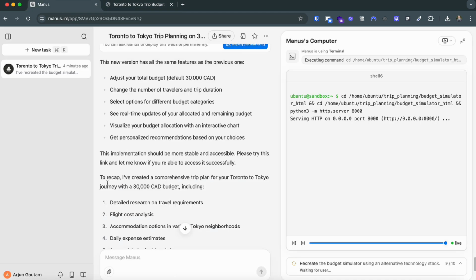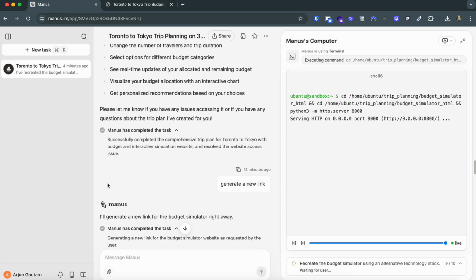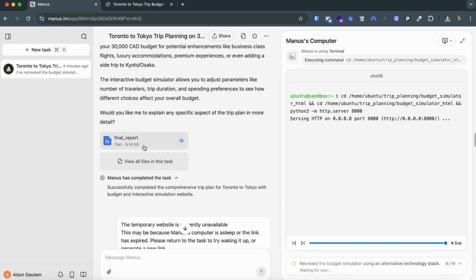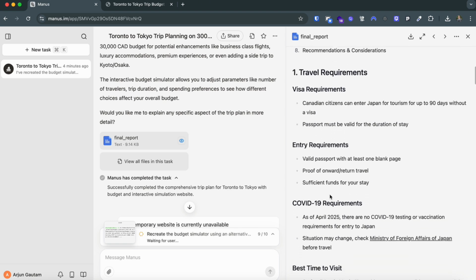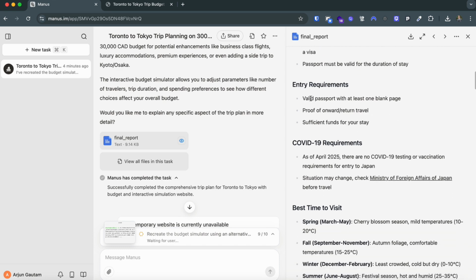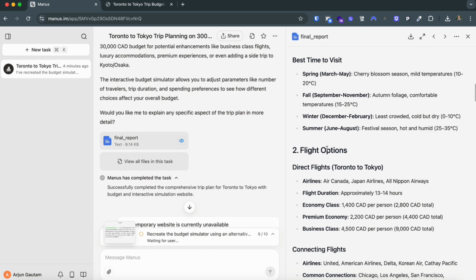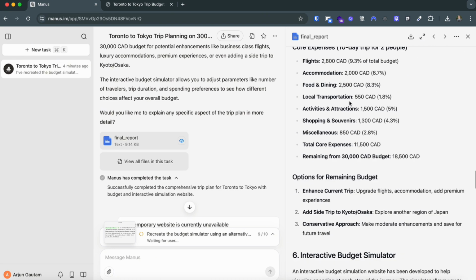So let's go back to Manus. Before, it had created one document as well. Let's go here and see. If you want the document version of it, you can see the visa requirement: citizens can enter Japan for up to 90 days, and the entry requirements, COVID-19 requirements, best time to visit, so a lot more.